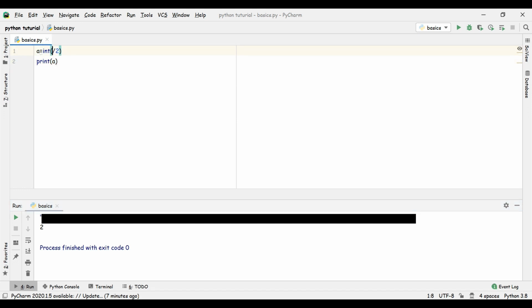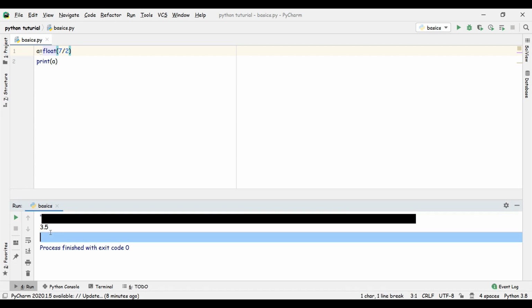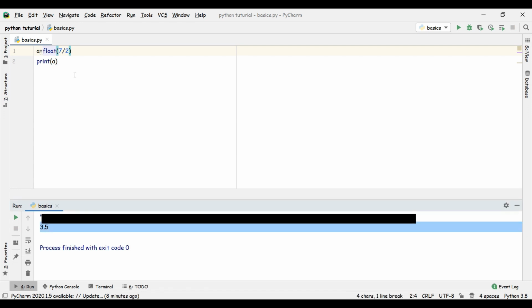And what if we do 7 divided by 2? You might be thinking we'll get 3.5, but instead we're going to get 3 only because it rounds off. But if instead of int we use float, which also covers the decimal and point parts, then boom, we got 3.5, and clearly when we multiply 3.5 by 2 we get 7.